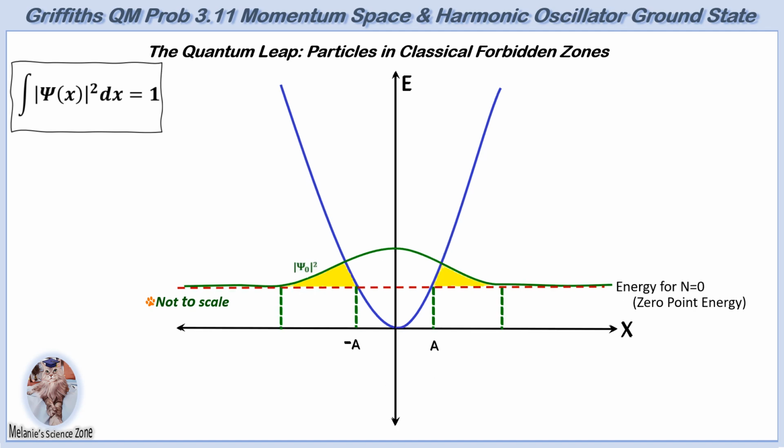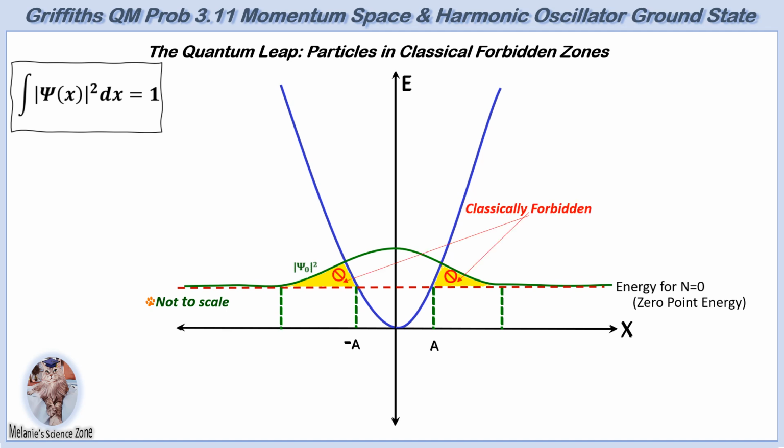The ground state probability density extends beyond the classical turning points of the potential well, denoted by plus or minus a. It has a Gaussian shape, i.e., a normal or bell curve, centered at x equals 0, and reflects the highest probability of finding the particle at the center of the potential well and spreading outside the well in both directions.